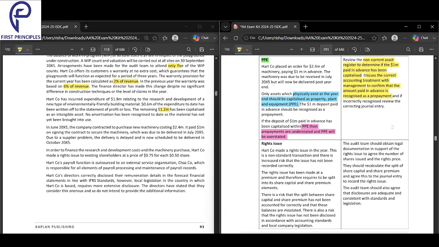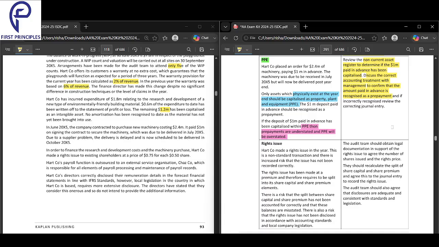Though you have paid 1 million, the asset was 2.4 million, and you paid 1 million in advance. But now the delivery has not happened. So only assets that physically exist at the year end should be capitalized. The 1 million you should not capitalize, you should record it as a prepayment.